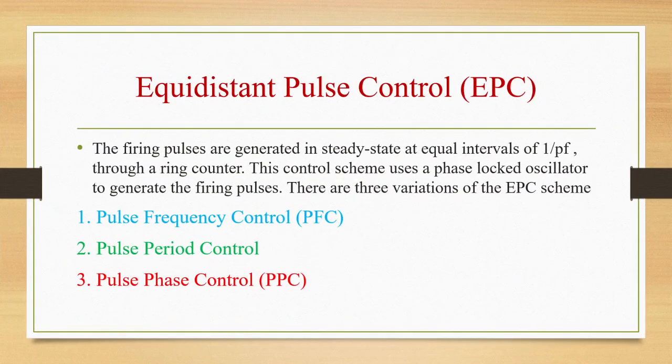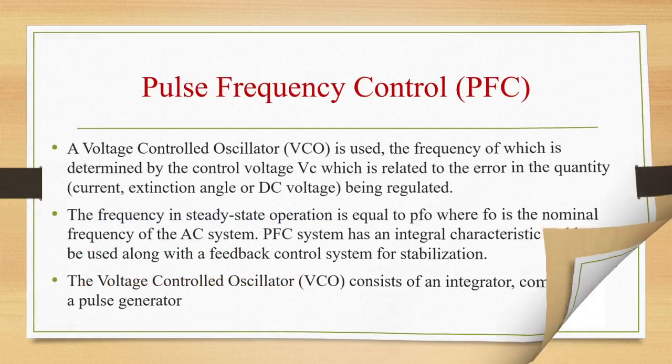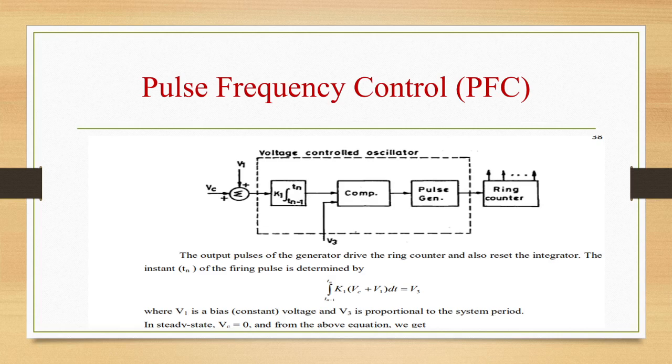Then we have seen the equidistance pulse control EPC method. In this method, firing pulses are generated in steady state at equal intervals through a ring counter. There are three variations in the EPC scheme: pulse frequency control, pulse period control, and pulse phase control. Okay, students. So we have seen the various equations and block diagrams for these methods.